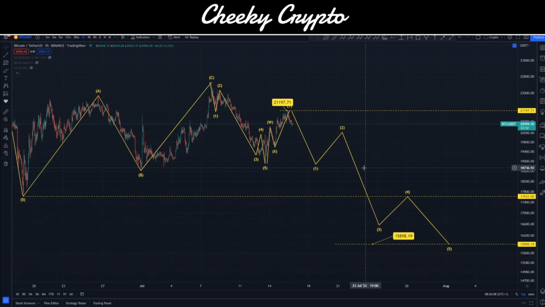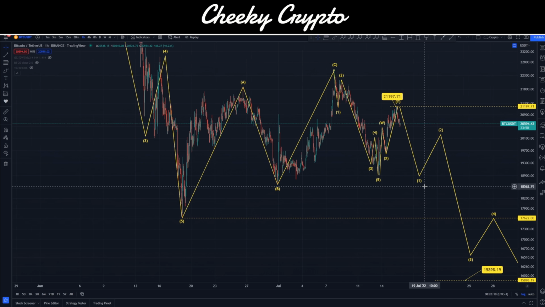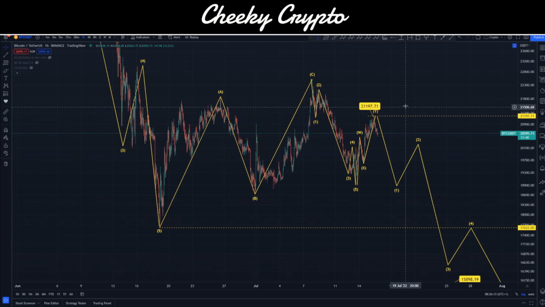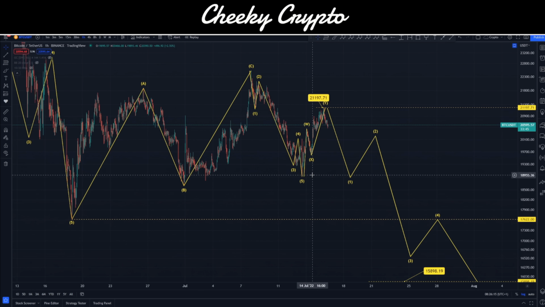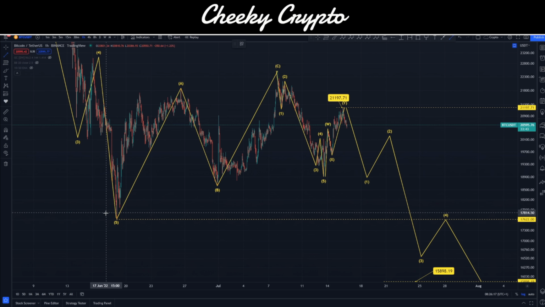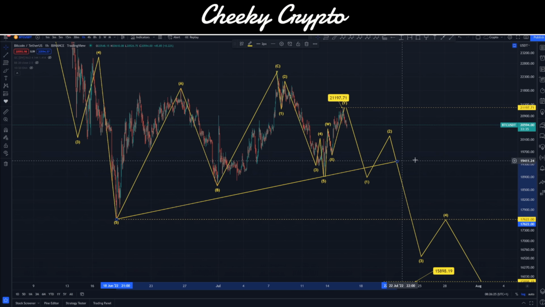I know a lot of people are saying that the bottom is in. I do not believe that is the case. Again, there's very little reason to think that, but there you go. There are a lot of people, I guess, who believe in pattern trading and stuff like that. This isn't one for me. I obviously follow the psychology of the people who are interacting in the space.